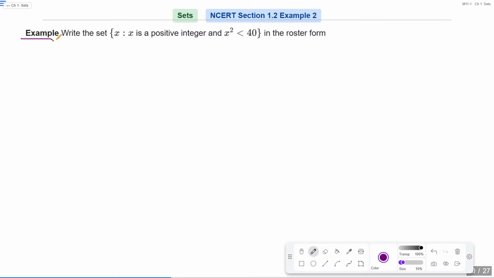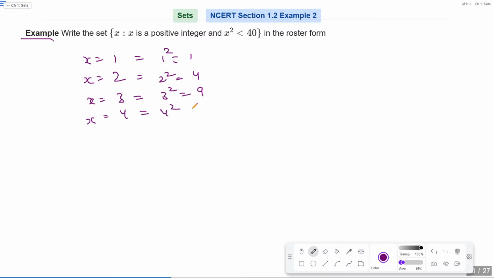Now do this by yourself. Write the set of x such that x is a positive integer and x square is less than 40 in roster form. So basically we need those values of x which, when squared, are less than 40. If I take x as 1, what is 1 square? It is 1. If I take x as 2, it is 2 square, 4. Same as x as 3, 3 square, which is 9.